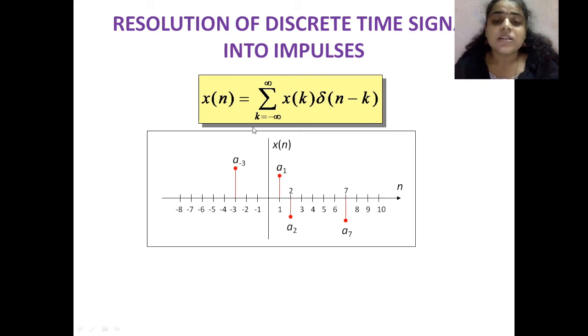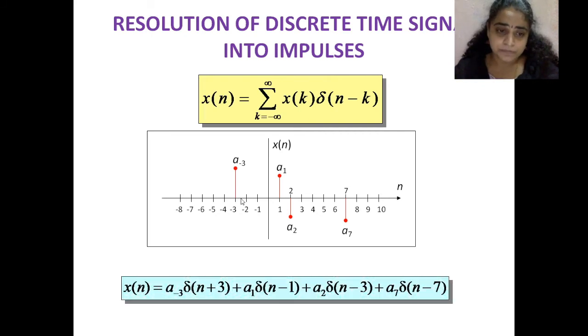But here, depending upon this x of n, it can be represented with the help of impulses. Why are we representing it with impulses? Because it is very compatible, and depending upon this concept only, the convolution sum is going to appear. So let us see how this x of n is represented.